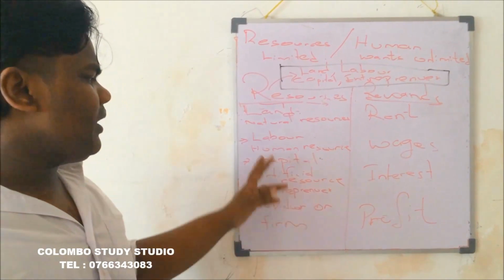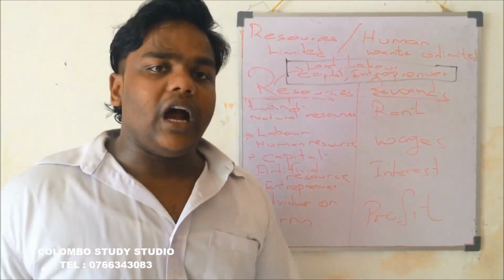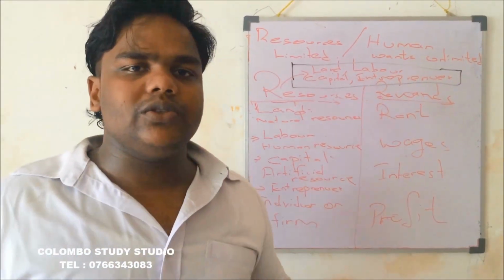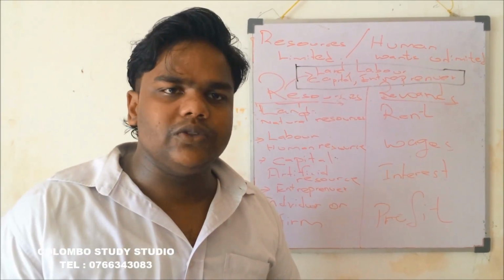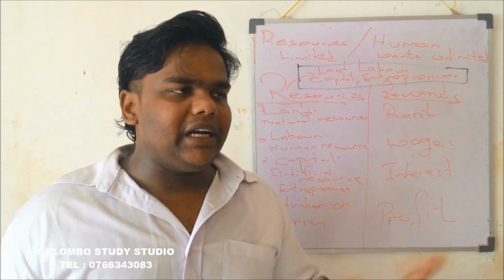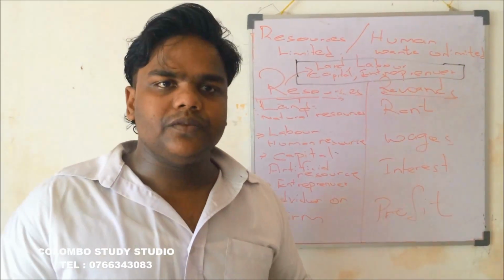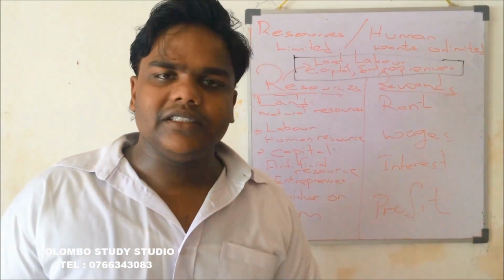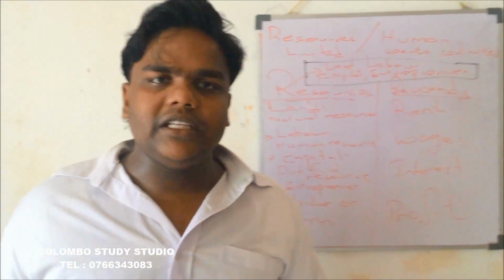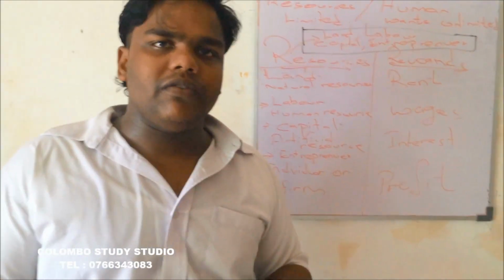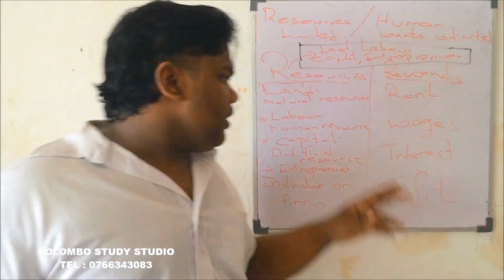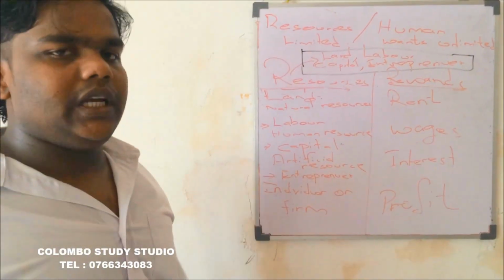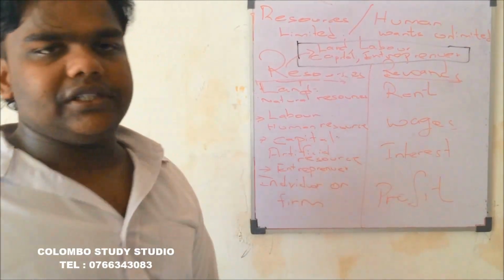Then let's see, what is capital? Capital is the artificial resources used in the production of goods and services. So what are the artificial resources we use? Money. So money means financial capital. Then what is machineries? So money, machineries, all these can be put into the category of what? Artificial resources. Then what is the reward paid for capital? The reward paid for capital is interest.